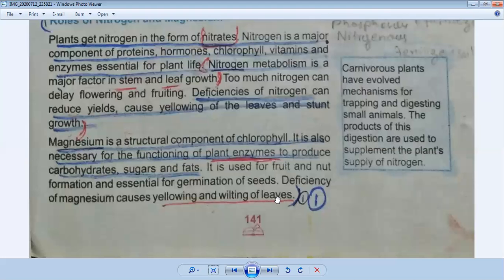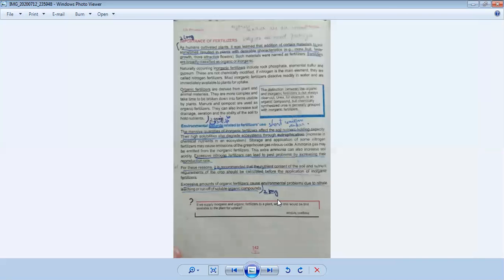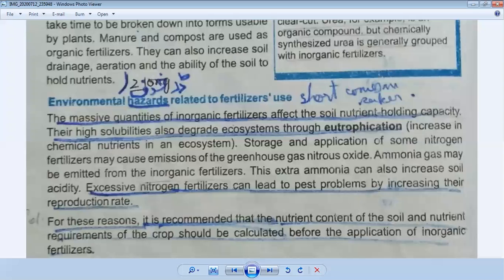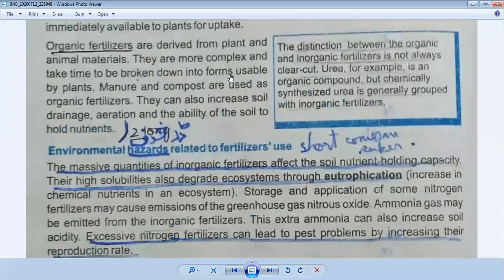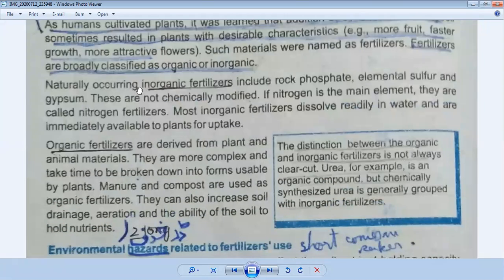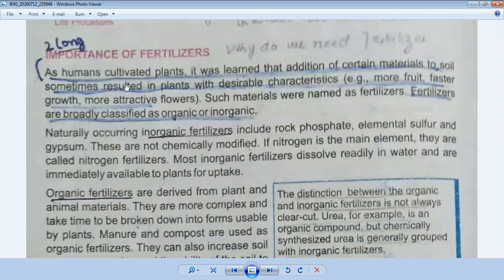Okay, now come to the next topic. Next page. This page is about your fertilizers. Okay, this is about the importance of fertilizers. This topic is also very important as a long question. I have told you from chapters 8 and 9, question number 7, the long question, comes from these chapters. Part A comes from chapter number 8 and part B comes from chapter number 9. So this is very important, the importance of fertilizer.